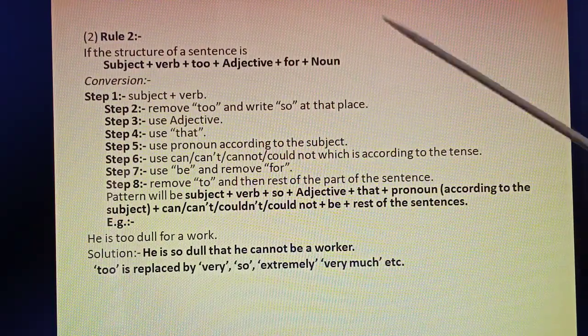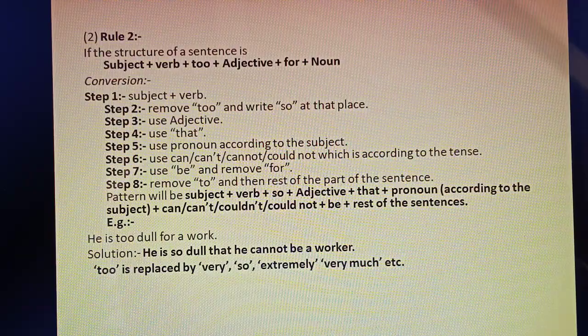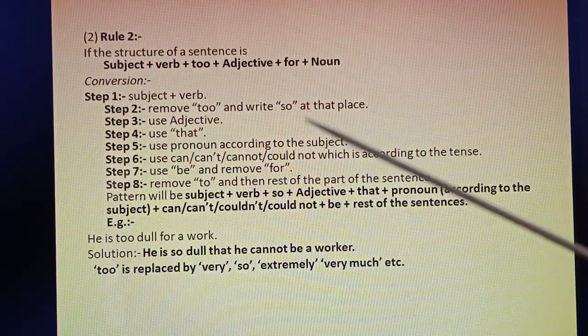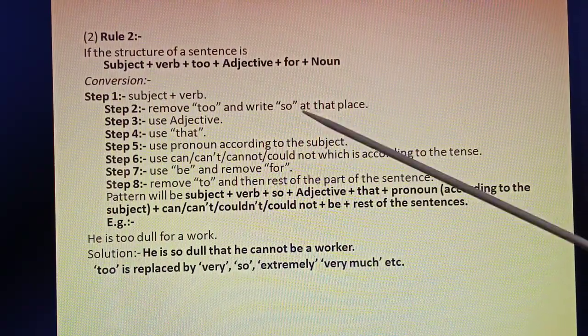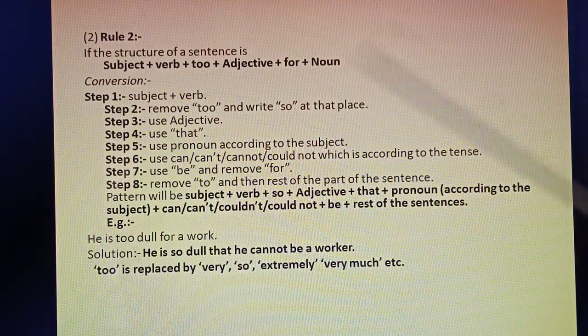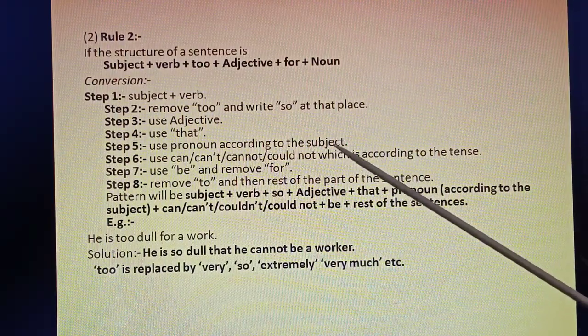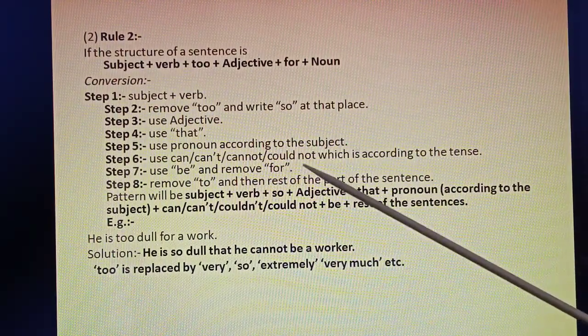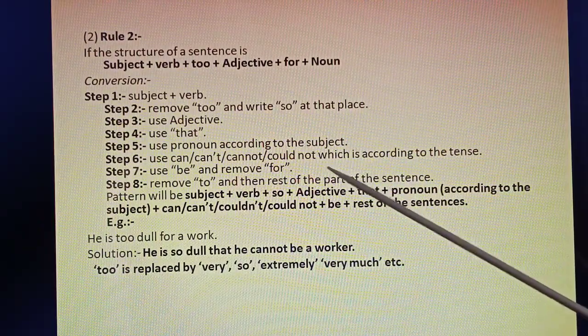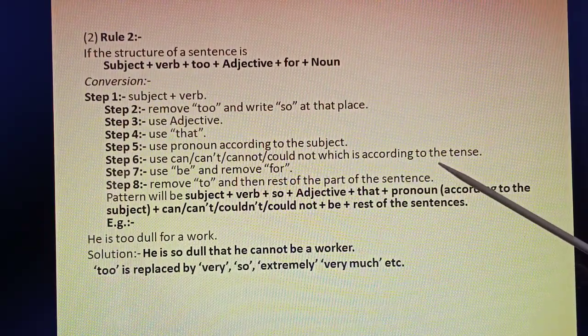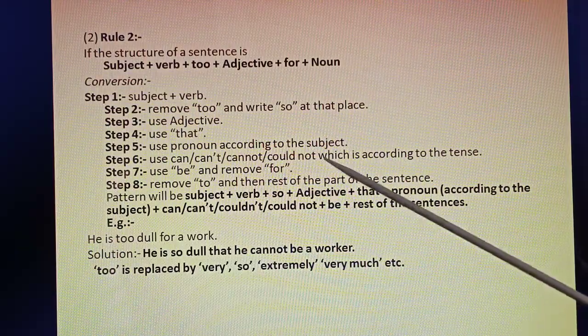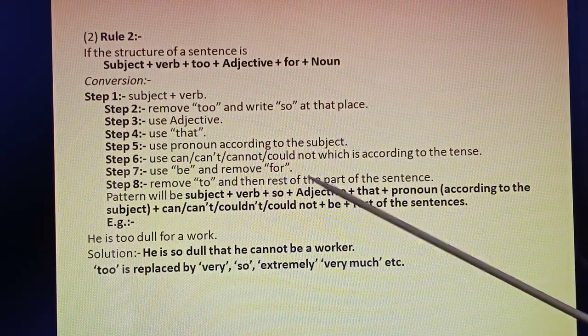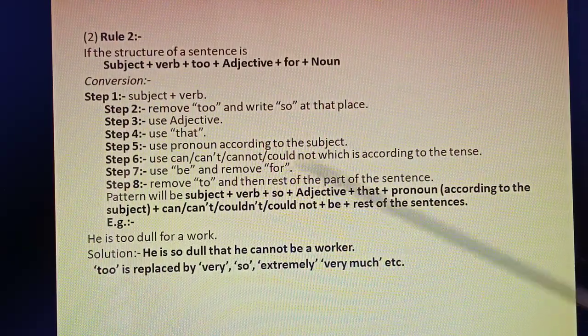Wherever there is "too", you have to write "so", plus you use the adjective and use "that". Then use a pronoun according to the subject, and use "can", "cannot", "could not" according to the tense, and use "be" and remove "for". Wherever there is "for", you use "be".